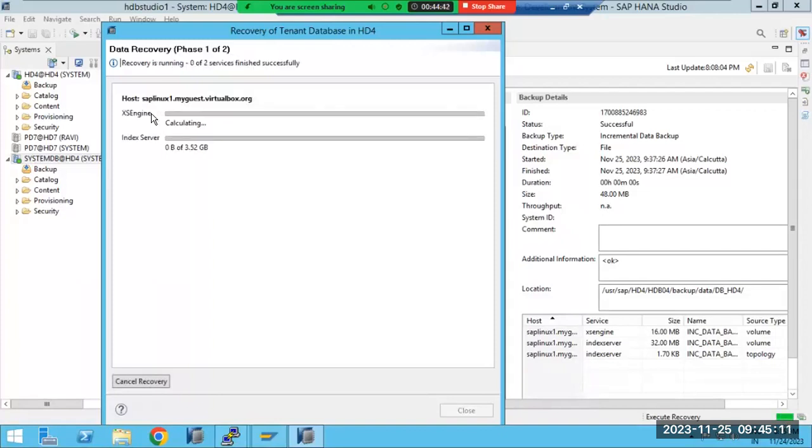It's recovering, and data is getting recovered now. These are small databases, so that's why it finished very quickly. Now the processes are getting restarted.